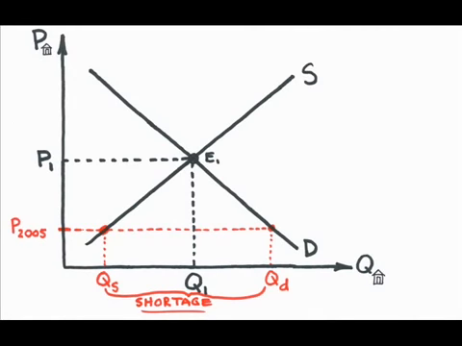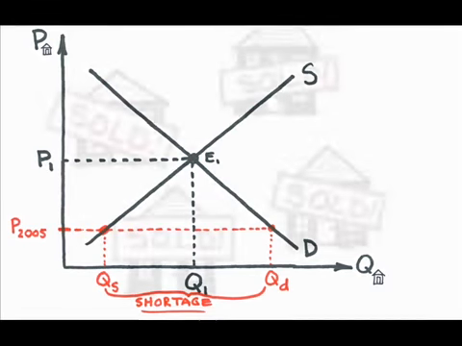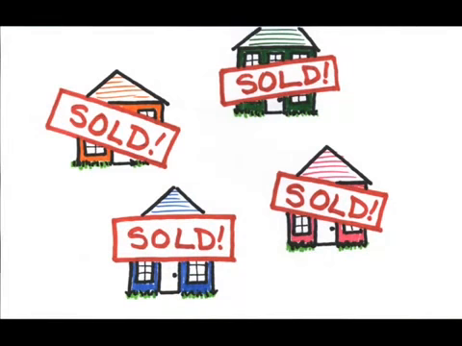What happens at price 2005? There are lots of buyers at this price, the quantity demanded, not so many sellers, quantity supplied. This was characterized by homes being snatched up off the market, often sight unseen, often within hours of being listed, sometimes as the for sale sign was going up. New home developments were holding lotteries to determine which buyers would be allowed to purchase.